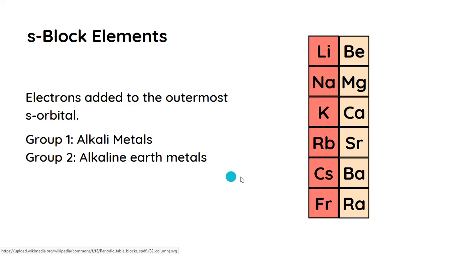Alkaline earth metals are called so because the oxides and the hydroxides of these metals are alkaline. But in this case, the oxides of the alkaline earth metals are actually found in the Earth's crust, or rather, the alkaline earth metals are found as their oxides in the Earth's crust, and that's why we call them alkaline earth metals.